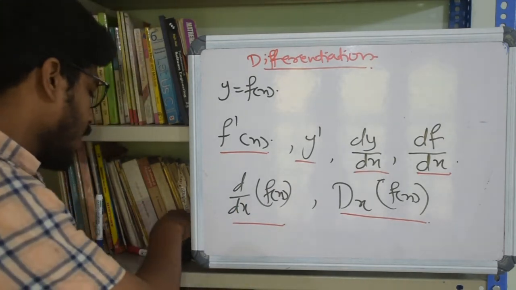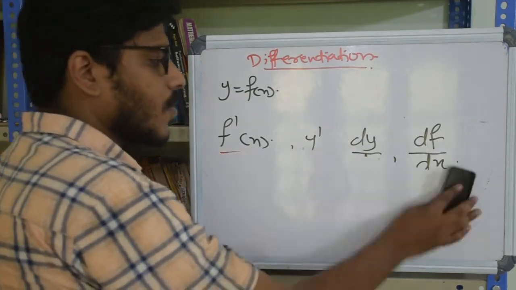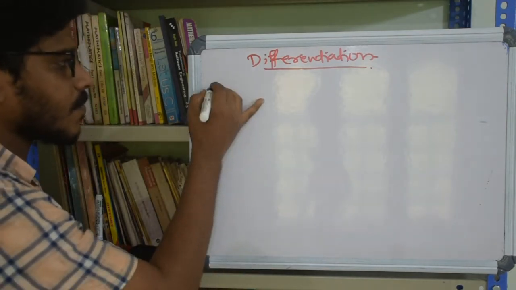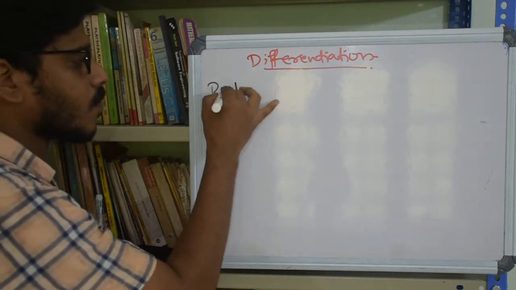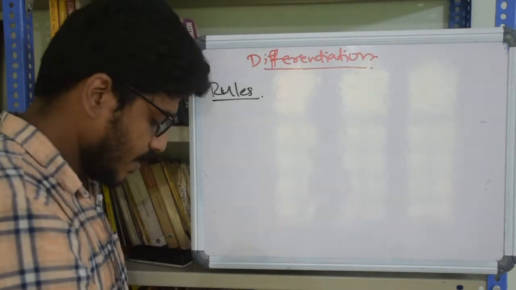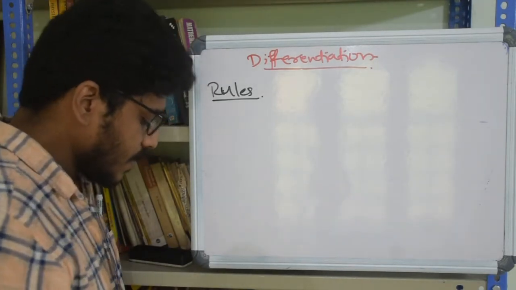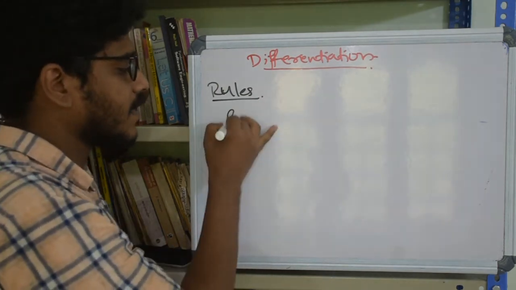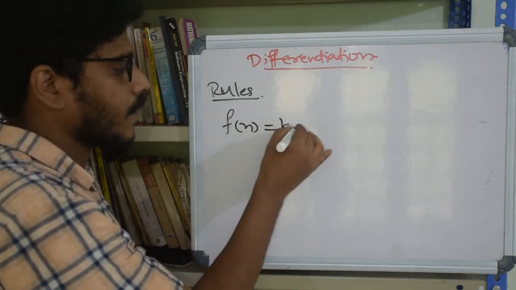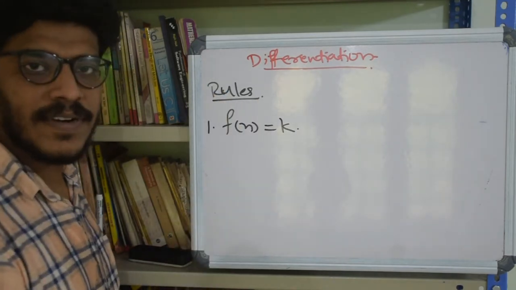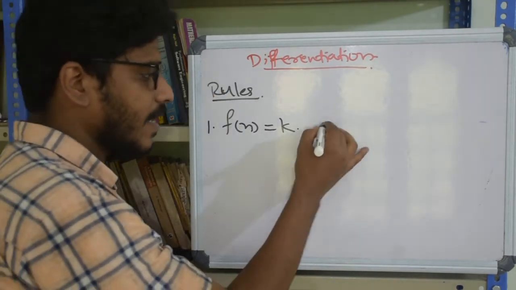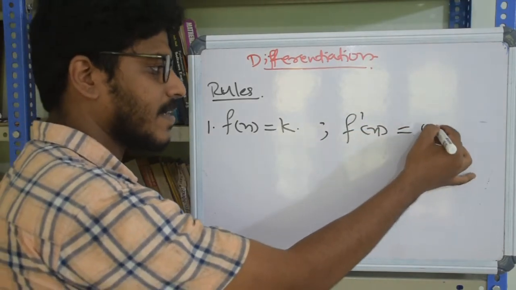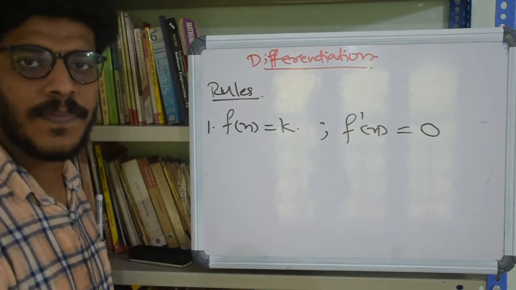Right. Now let's see a few rules of differentiation. Rules. Let's go one by one. Suppose we have a constant function, f of x equal to k. Then the derivative f dash of x is defined as 0.